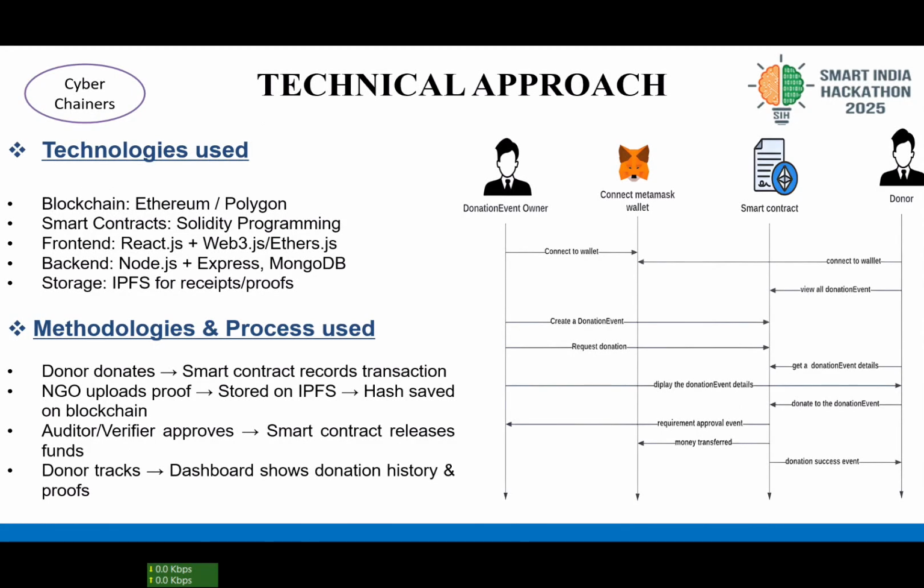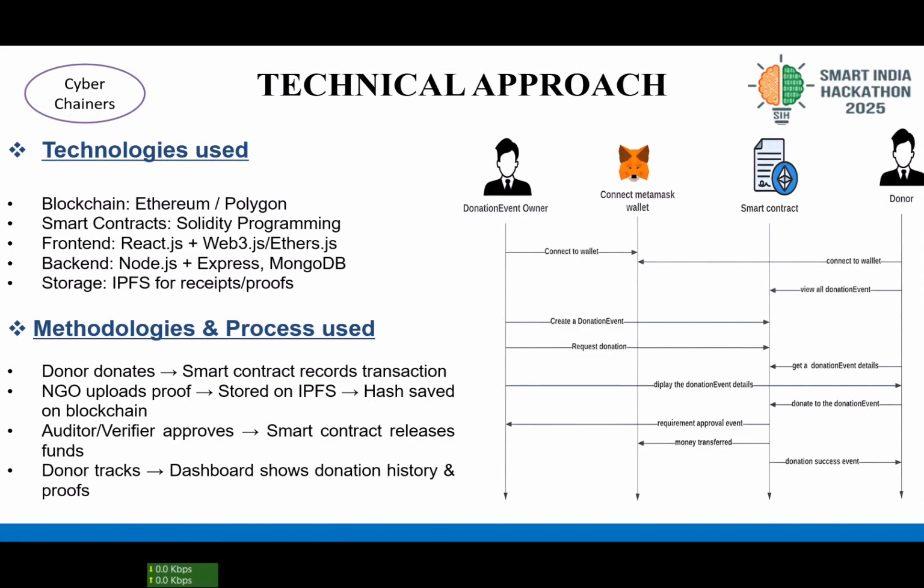If I talk about the technical approach, here is the sequence diagram of the workflow of the project, in which the owner of the NGO and the person who wants to donate are both connected through the same digital wallet, which can be MetaMask or Phantom or any other, and all the transactions will be held through smart contracts.